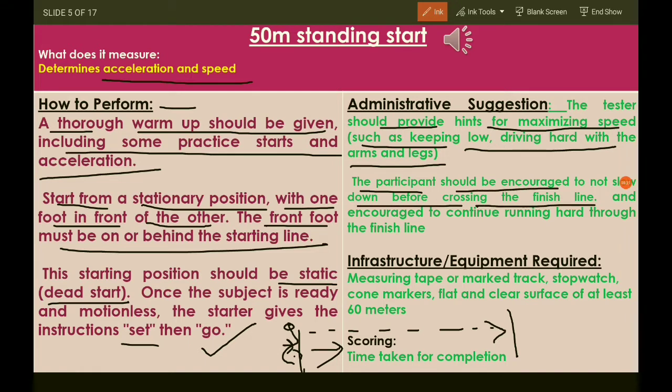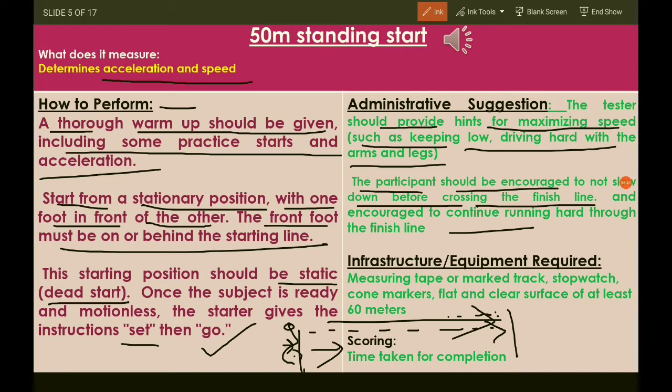You have to put all your effort to accelerate your body towards the finish line, and you should not slow down before the finish line. Some students see the finish line from 10 meters away and start slowing down because the line is near. No, you must drive very hard, and you should cross the line at full speed. Then only can you have the best timings.